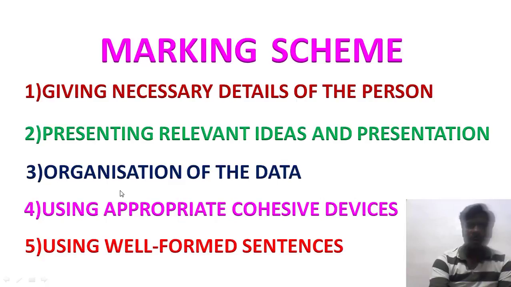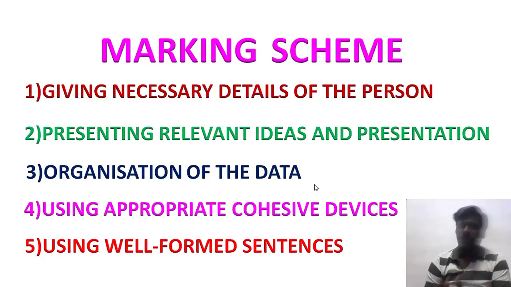And number 3, organization of the data. It means your information should be written in the perfect order, in the perfect way. And number 4, using appropriate cohesive devices. What are cohesive devices? Cohesive devices means words which are used to combine ideas.